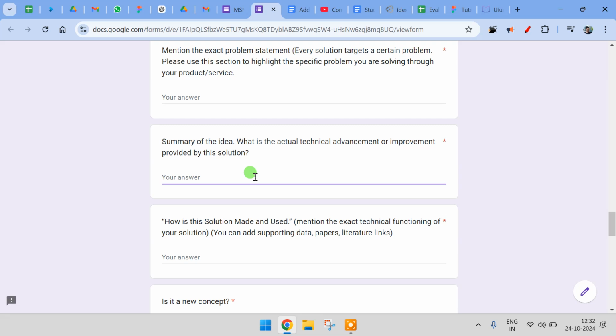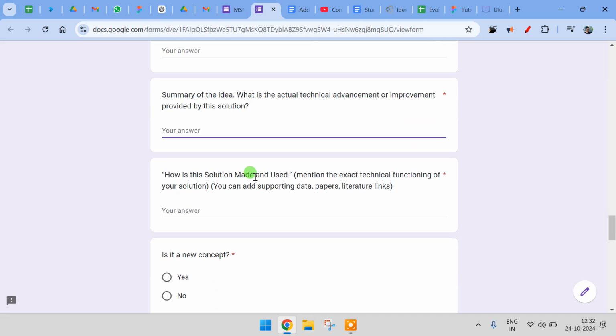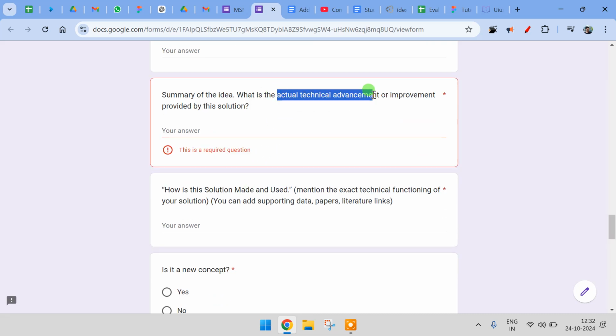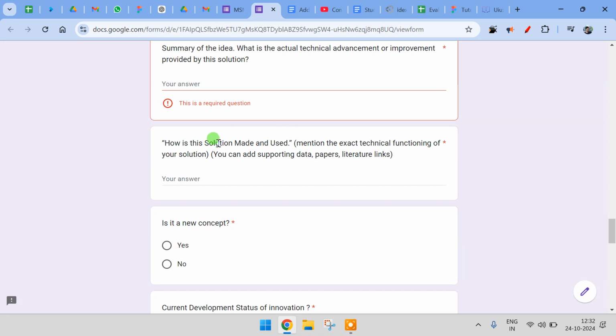Okay. What is the actual technical advancement or improvement you are doing? So in this you have to write maybe there are existing filters, how your filter is different, how it is more suitable for the target audience, all that part of it. So it is like the actual technical advancement or improvement which you will be doing through your solution. Then how is this solution made and used? So maybe you can mention some manufacturing process or a complete process of how you will achieve what you want to achieve. Okay.